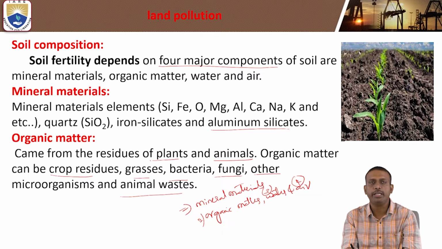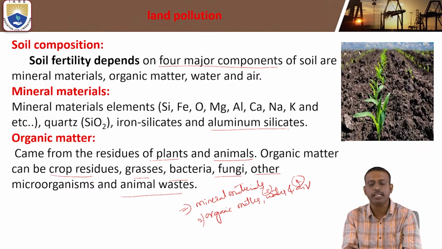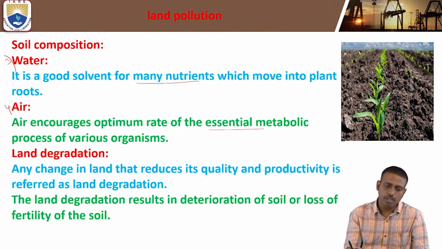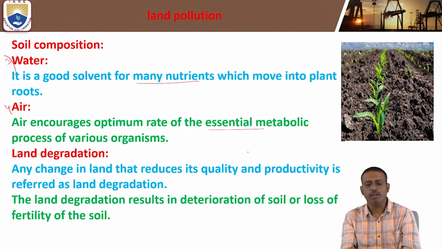One is mineral materials, including all the minerals, such as iron silicates and aluminum silicates. Organic matter is nothing but the residues coming from the waste of plants and animals. It can be crop residues, grasses, bacteria, fungi, other microorganisms, and animal wastes. Water is a good solvent for many nutrients which move into the plant roots. Air encourages the optimum rate of essential metabolic processes of various organisms.